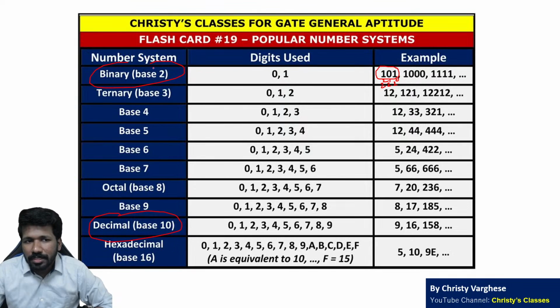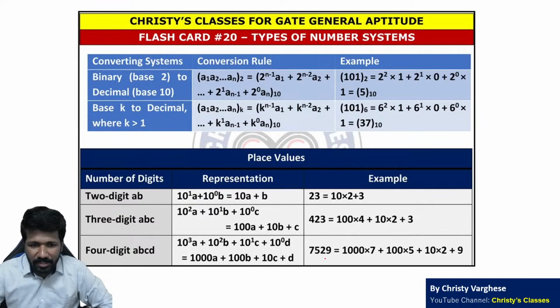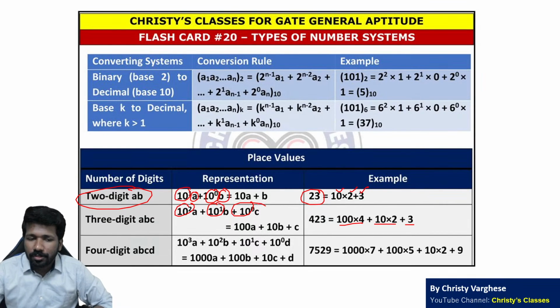Why? Because it is binary number system. Decimal is base 10 number system है। For example, 158, 10 raised to 0th position है ना, unit place है। ये 10 raised to 1st position है। ये 10 raised to 2nd position है। Like this you represent ना। 2 digit number है तो 23 मतलब 10 into 2 plus 1 into 3, that is 10 raised to 1 into 2 plus 10 raised to 0 into 3. 3 digit number है तो likewise you have to write ना, 10 square, 10 raised to 1, 10 raised to 0.